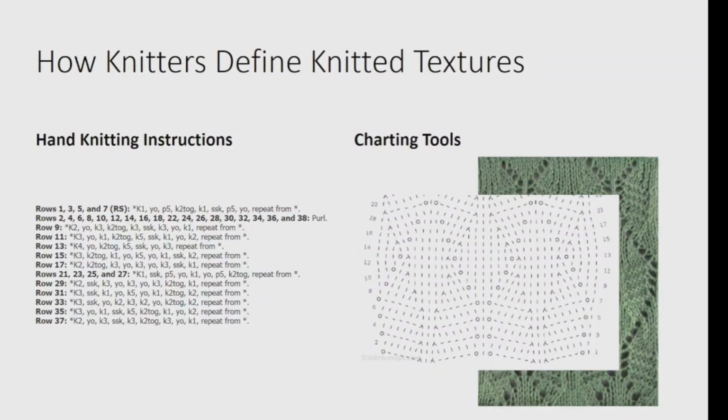But there are lots of people who know about knitting, and they are not engineers. In fact, they have invented their own ways of describing knitted structures so that they can render these things on their own. And their instructions look oddly like a programming language. They give you different commands for all of the instructions in a specific set. They may repeat these commands over time and say, like, do this particular row on row 1, 3, and 5. And then they have charting tools that can help them represent these visually so that they know what they're making as they're knitting it.